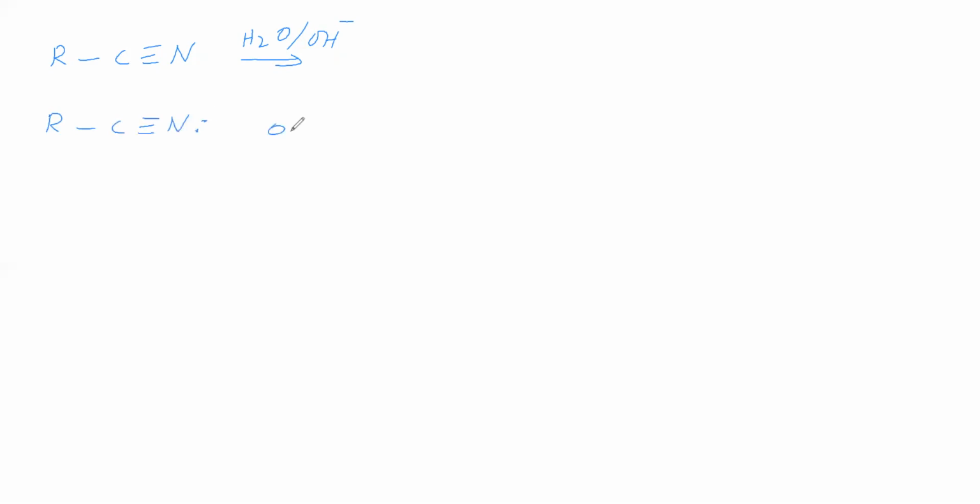This base means OH minus. This OH minus is attacking. OH minus oxygen will have 3 lone pairs. This is attacking this carbon. This bond is shifting. So we will get RC, here OH, here double bond, and N is getting a negative charge.